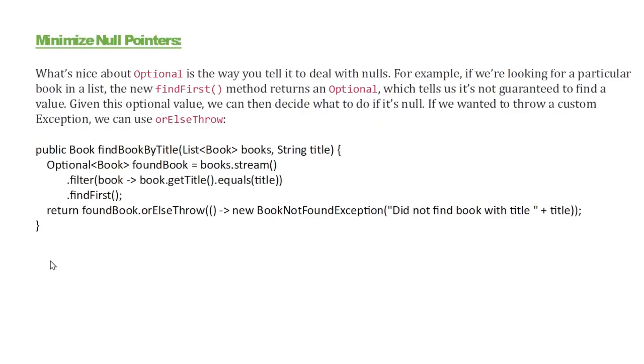One more topic is minimizing null pointers. In every application, we may get a runtime exception like a null pointer exception. We don't know whether the final objects exist or not, so at runtime we may get a null pointer exception if it does not exist.